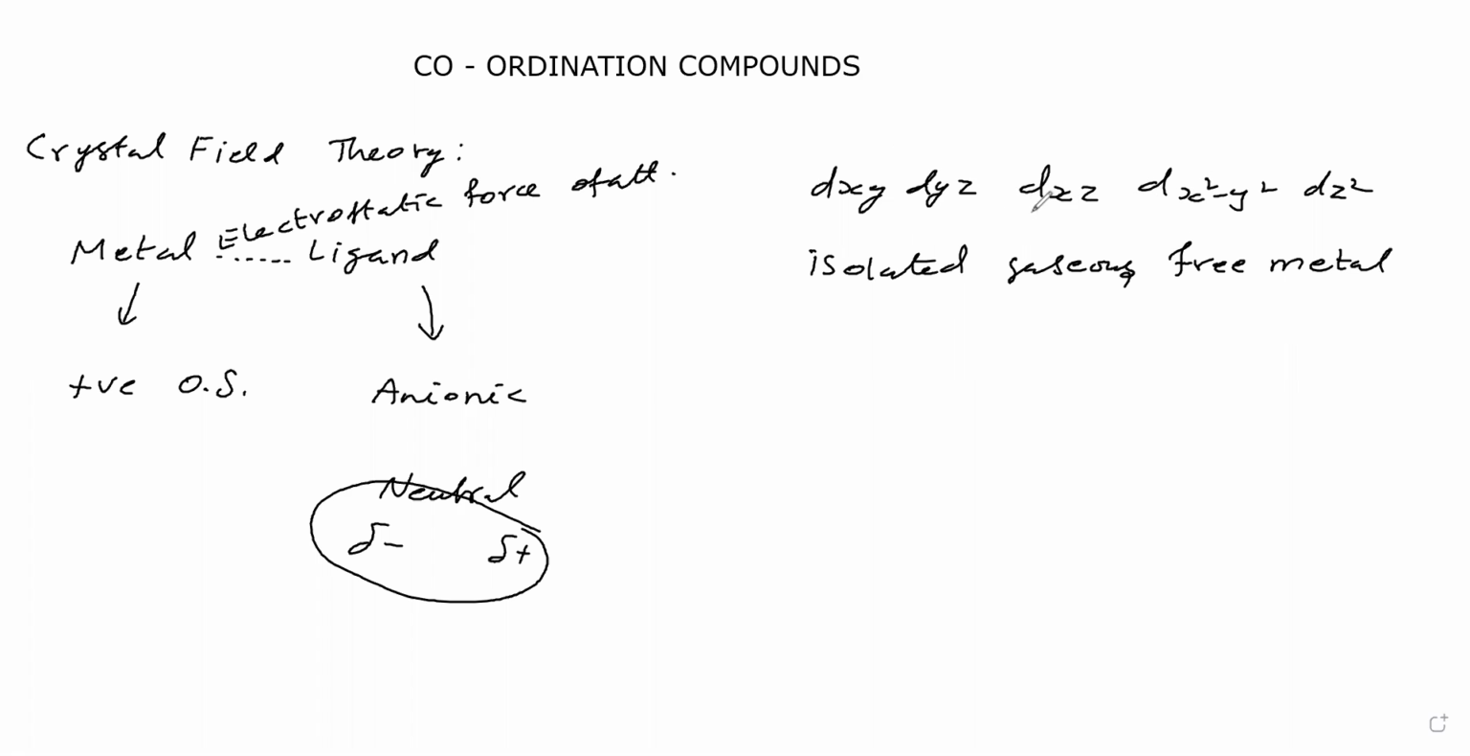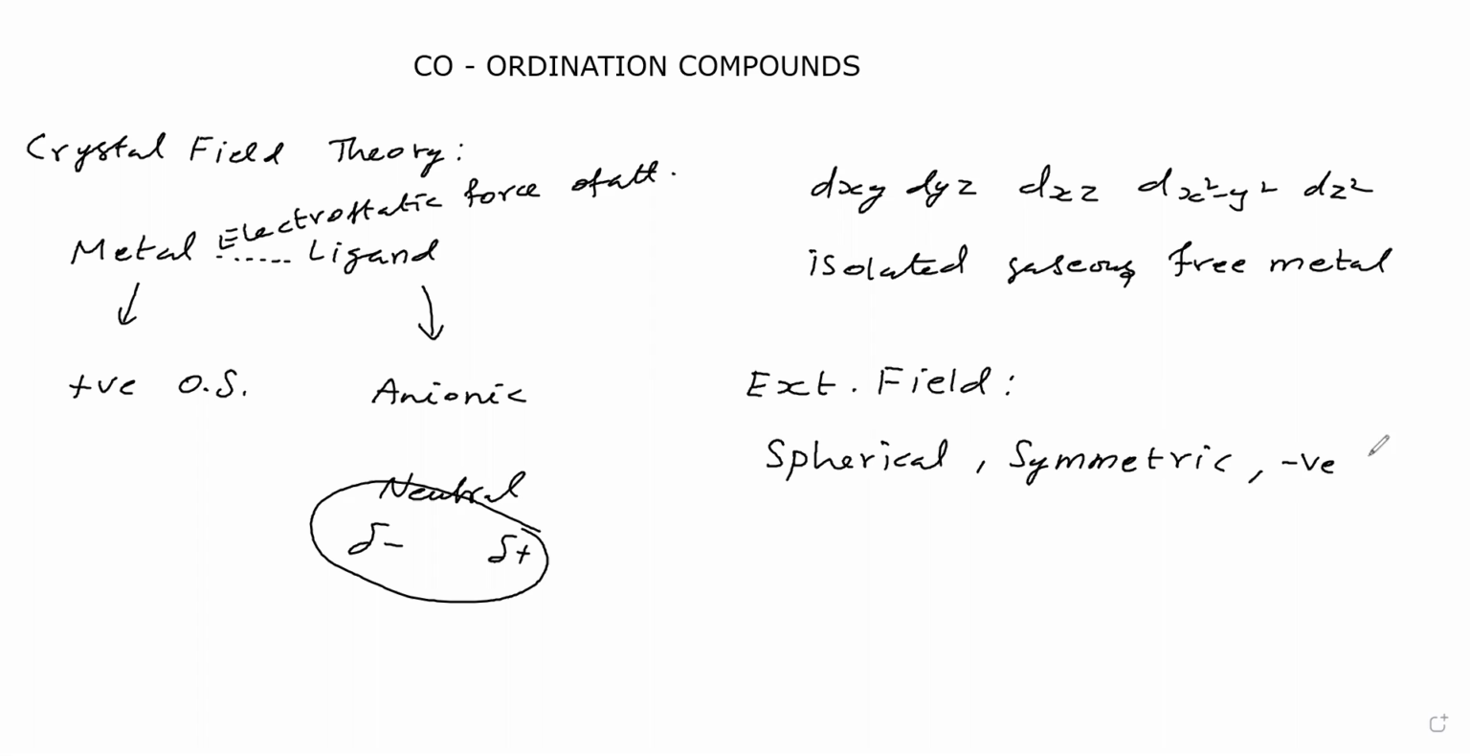Next, we will take the metal to the external field. What is the external field? The external field is a spherical, symmetric, negative charge.